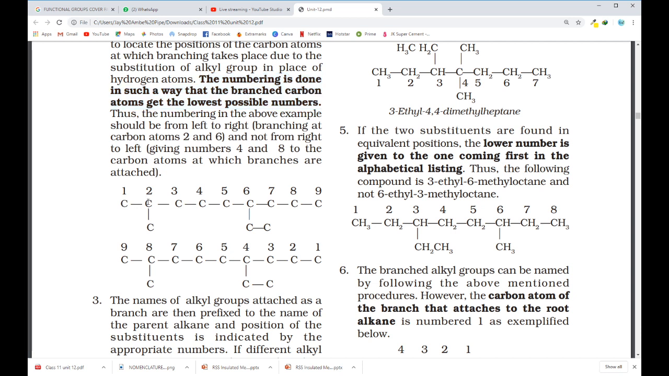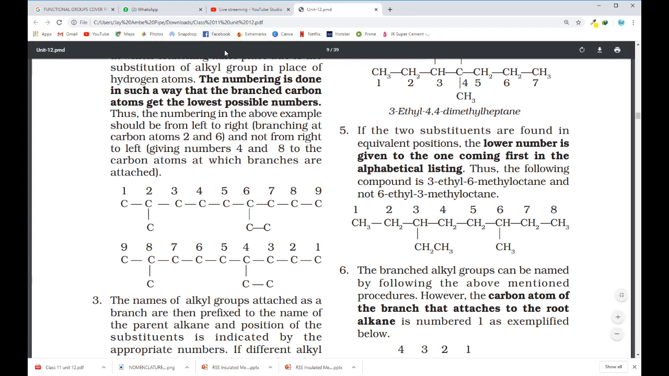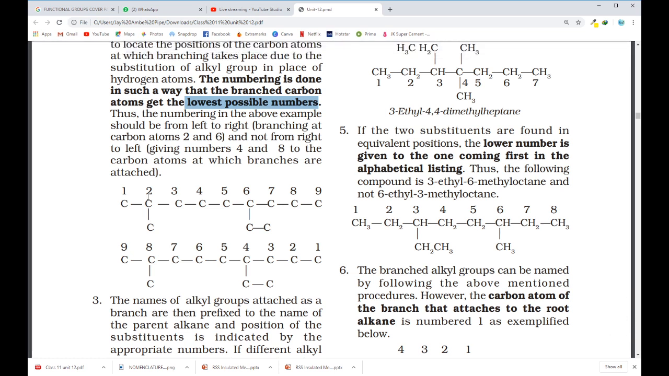Here methyl is getting 2 and ethyl is getting 6. Let me start from the right side. In that case, ethyl is getting 4 and methyl is getting 8. So here the numbering is 2, 6, and in this case 4, 8. As per the rule, you have to number in a way that they get the lowest possible numbers. In the first case you get 2 and 6, while in the second 4 and 8. So which one is preferable? The first one. So in this case, you have to number your carbon chain from the left side.